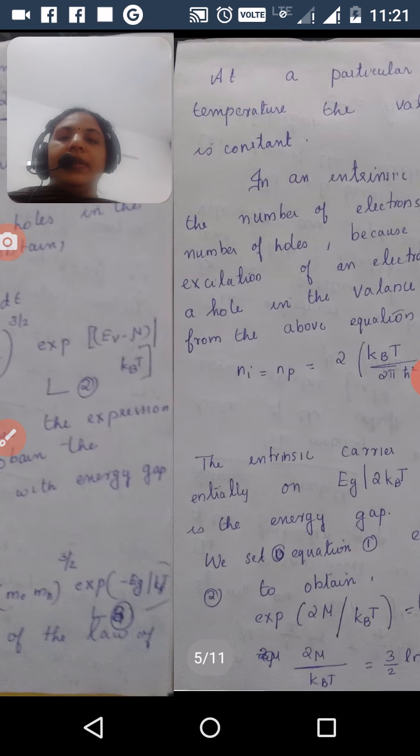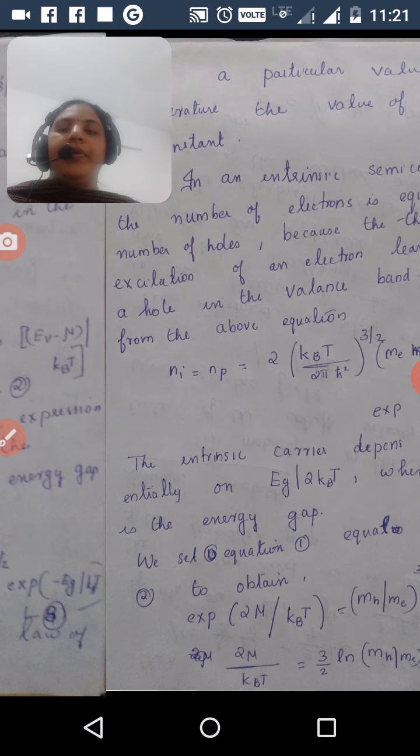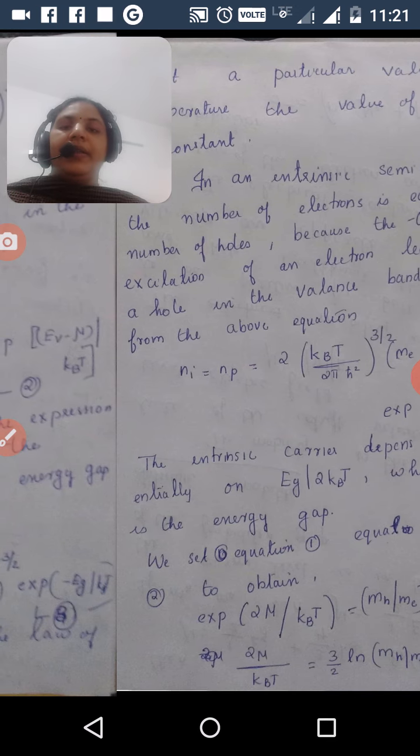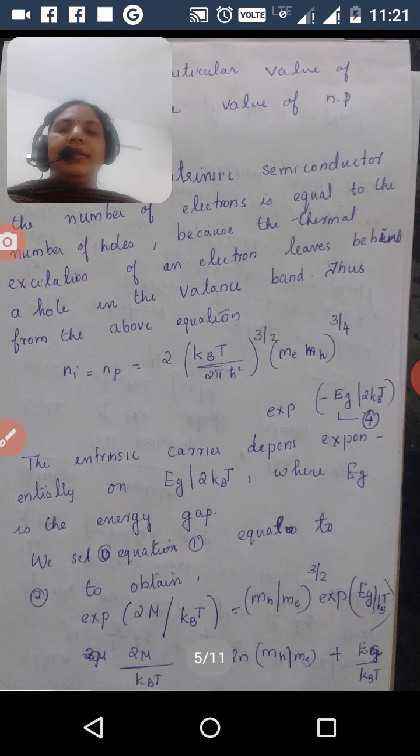Another term is that we can also find the value of mu, where the Fermi level lies between the conduction band and the valence band. In an intrinsic semiconductor, we know that the number of electrons is equal to the number of holes.